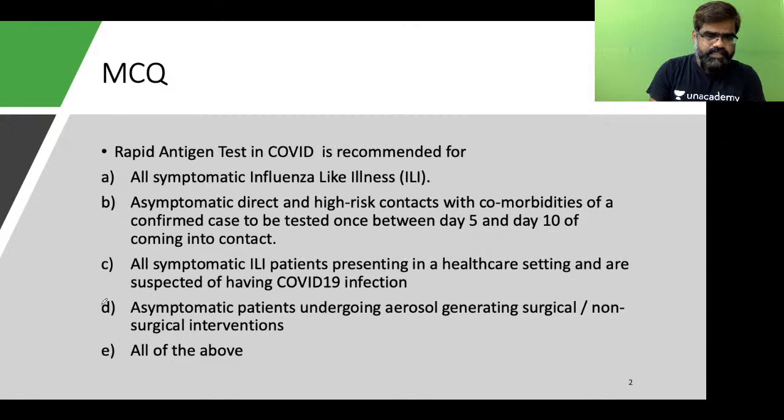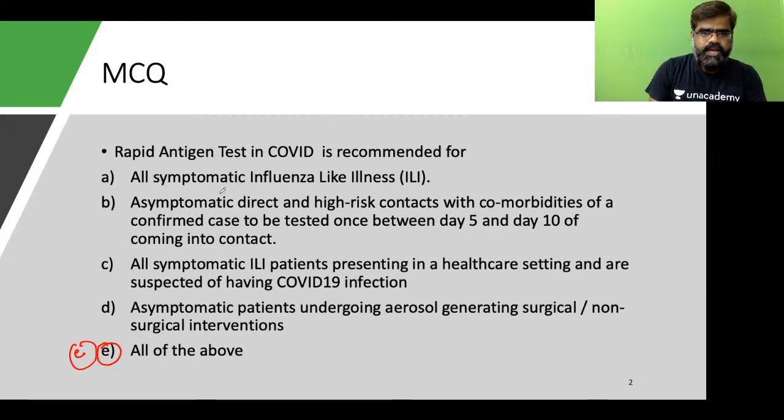Cyan is going with E. Anyone else? Everyone should try, students. Just try. I can see Cyan has answered E. Sonam also goes with E. Anyone else?